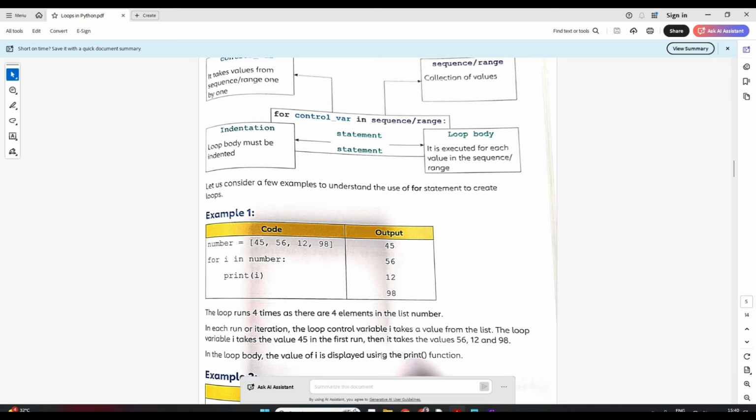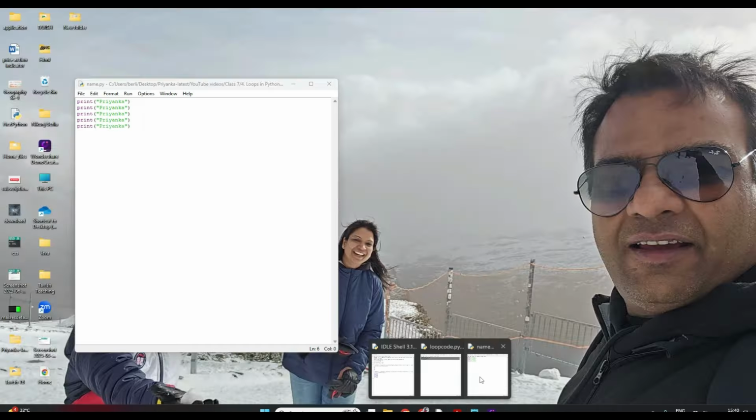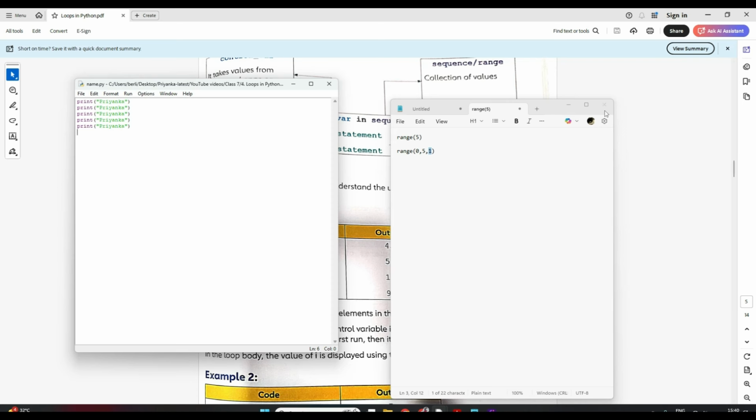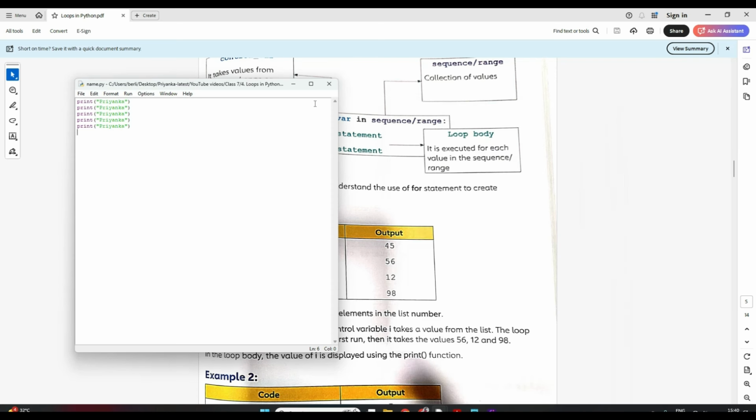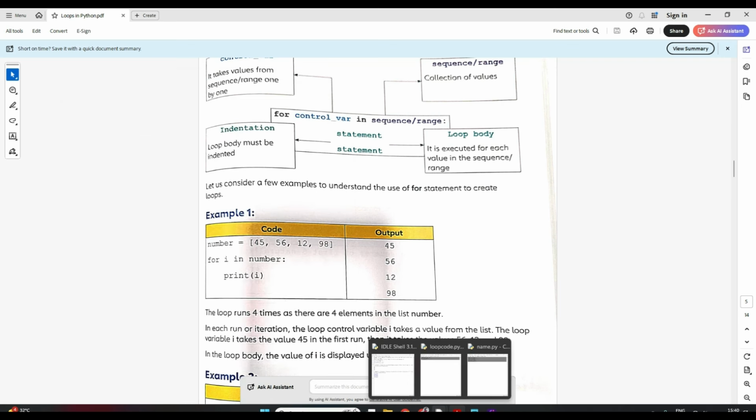Now, suppose I want to print this name, Priyanka, 5 times. So my number will be 5 here, right? So i will start from 1 to 5. Clear?